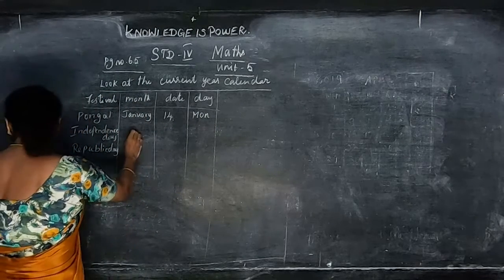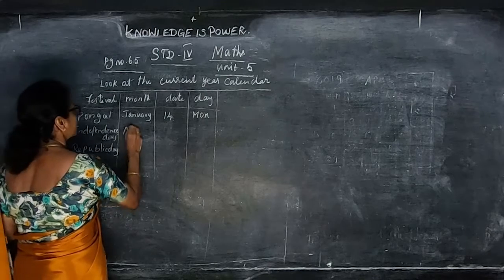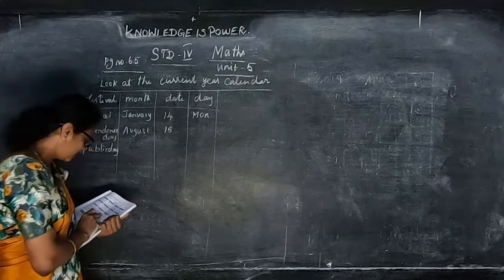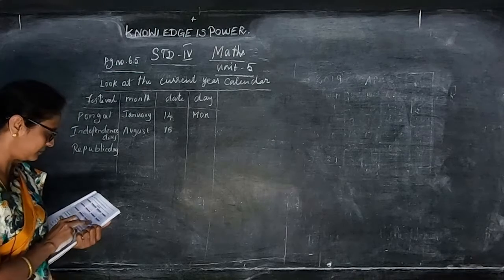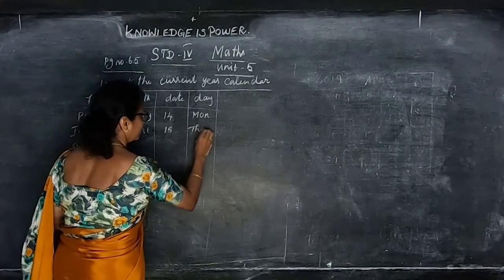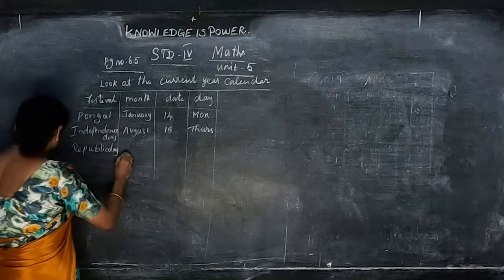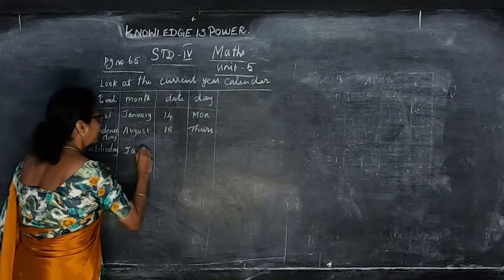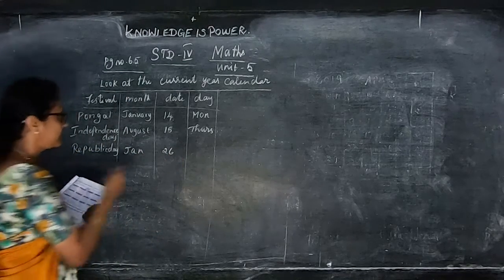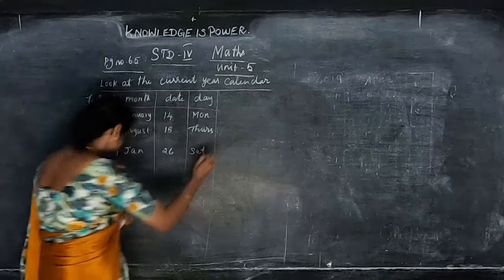And Independence Day comes on August 15th. So August 15th is Thursday. Then Republic Day is January 26th. That is Saturday. So this they have given.